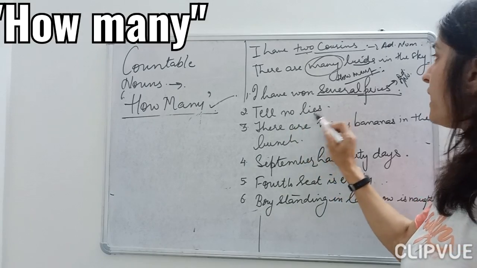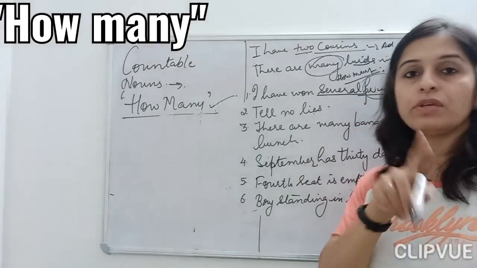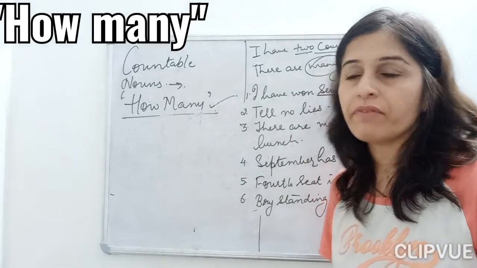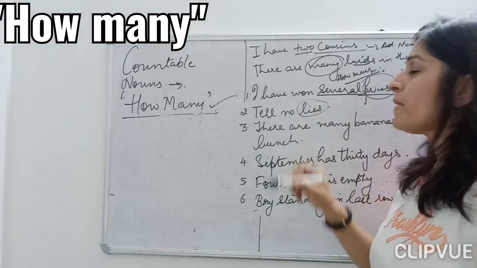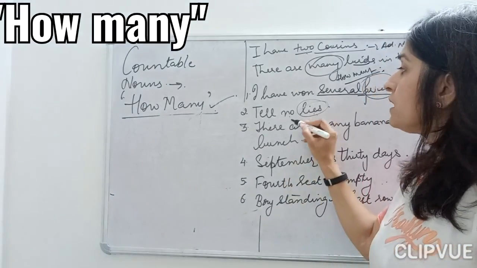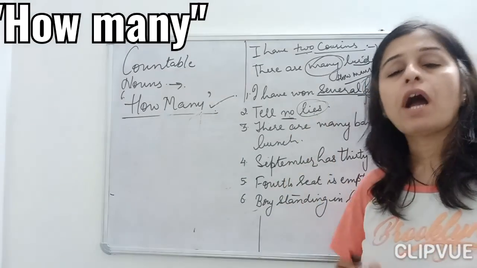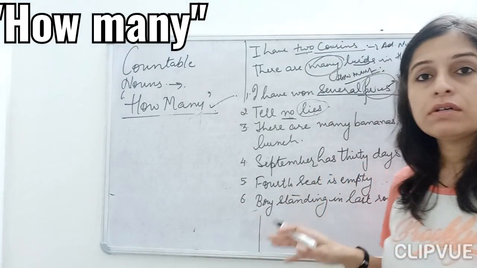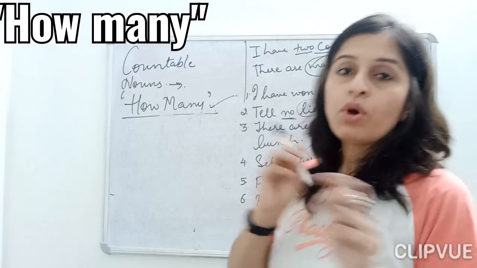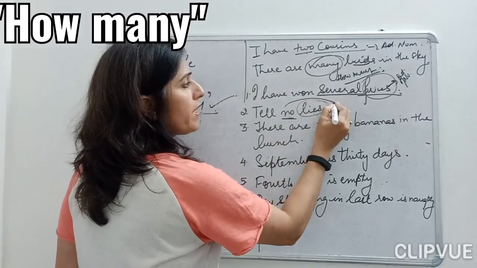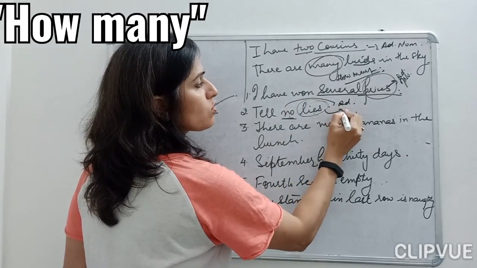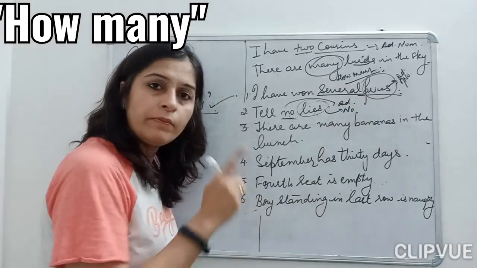Tell no lies. Prizes is, children, a countable thing. You can count how many prizes you have. Tell no lies. Fine. Now lie is my abstract noun, children. Tell no lie. How many lies should you say? You should say not even a single lie. So no lie, this is my adjective here, which is qualifying my noun here.